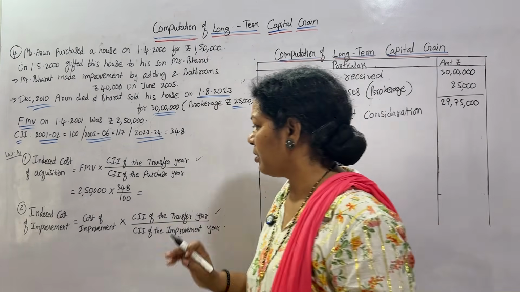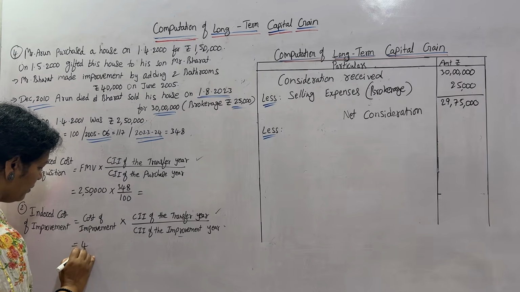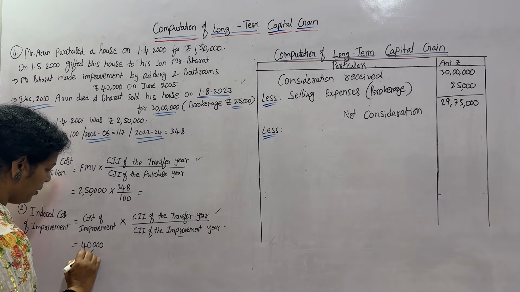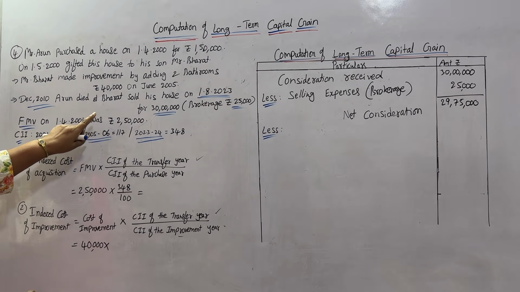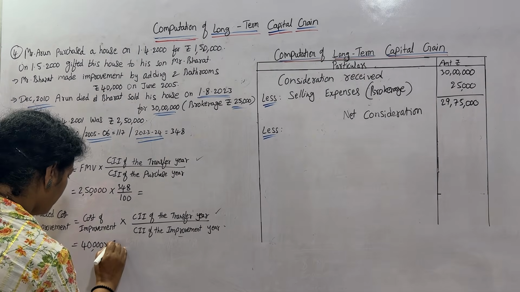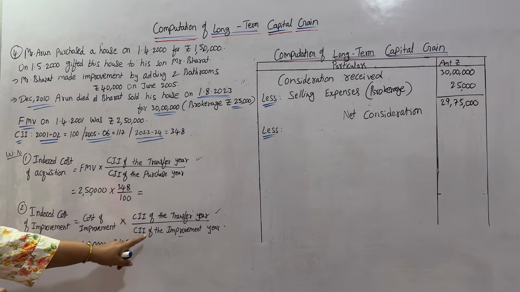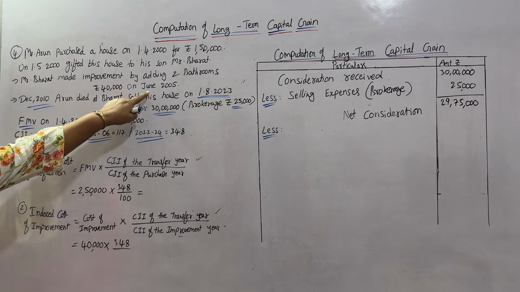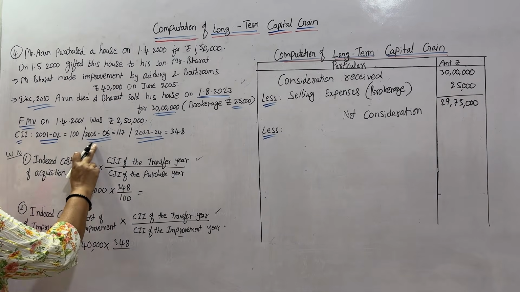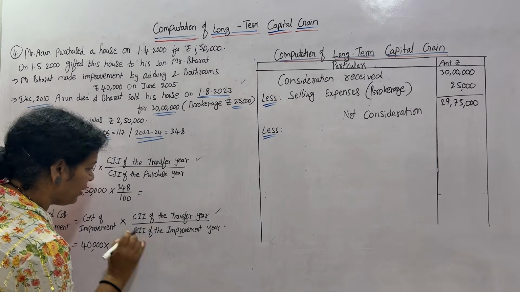Cost of improvement is 40,000, into CII of the transfer year, the same 348, divided by CII of the improvement year. Mr. Bharat made the improvement in June 2005, that is 2005 to 2006, which is 117. So we'll take 117.